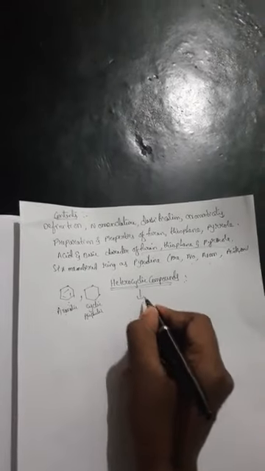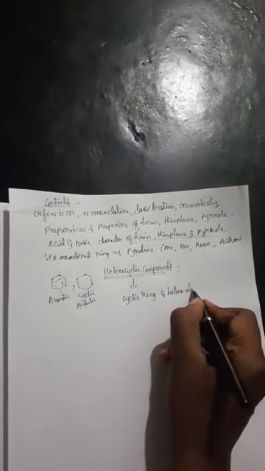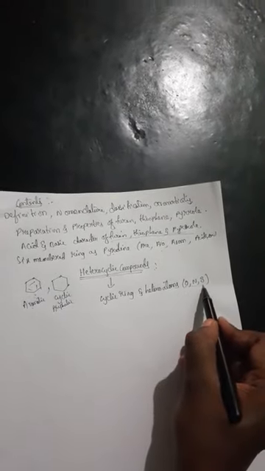Okay, so heterocyclic compounds is nothing but it consists of a cyclic ring and heteroatoms, means oxygen, nitrogen, sulfur. These are the heteroatoms, 3 heteroatoms.